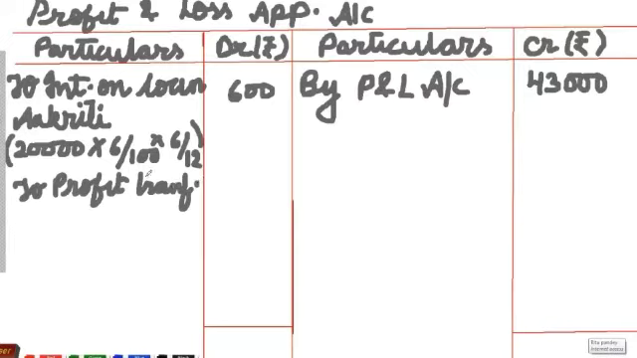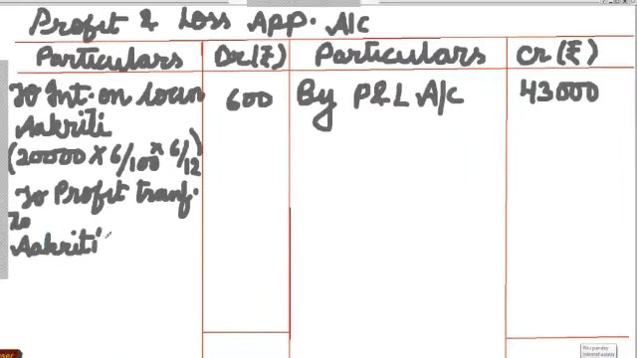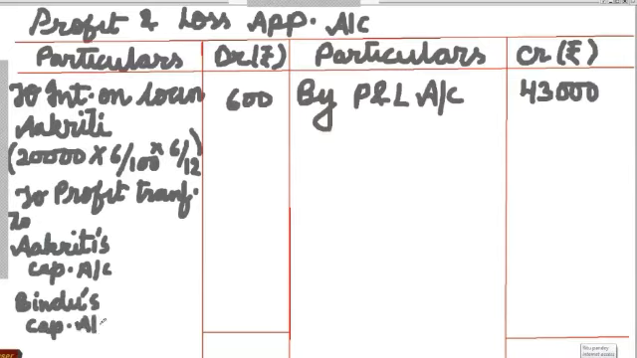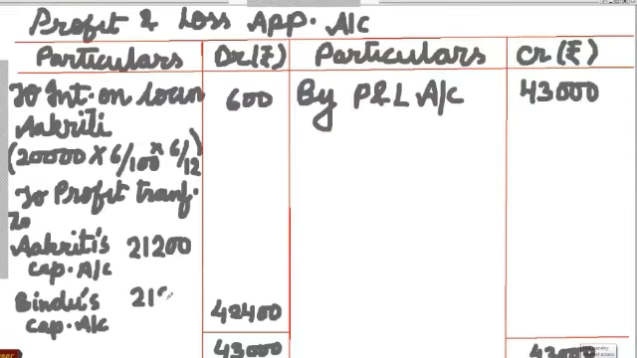So first we total the credit side, 43,000, and then we subtract the interest on loan out of it and find the balance. That profit is to be divided between Akriti and Bindu in an equal ratio. So the total is 43,000 minus 600, it will be 42,400. And if we divide this 42,400 between Akriti and Bindu, we will get 21,200 each. So this is the P&L appropriation account.